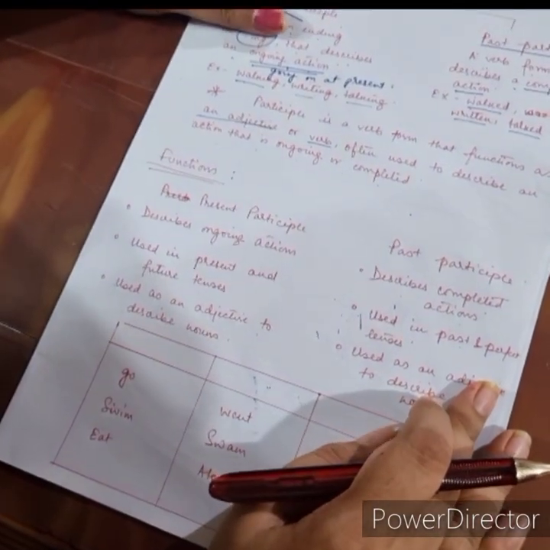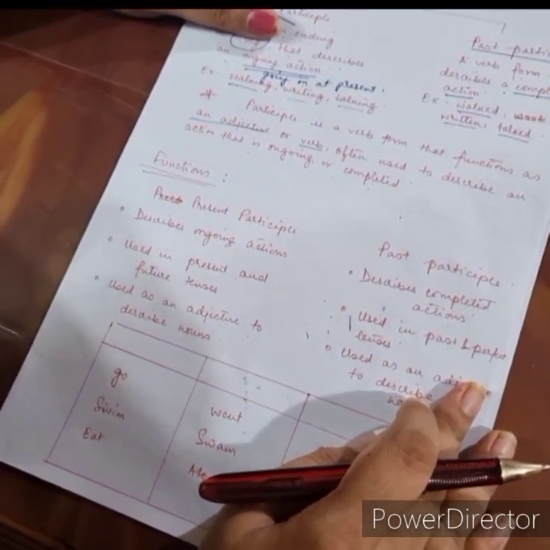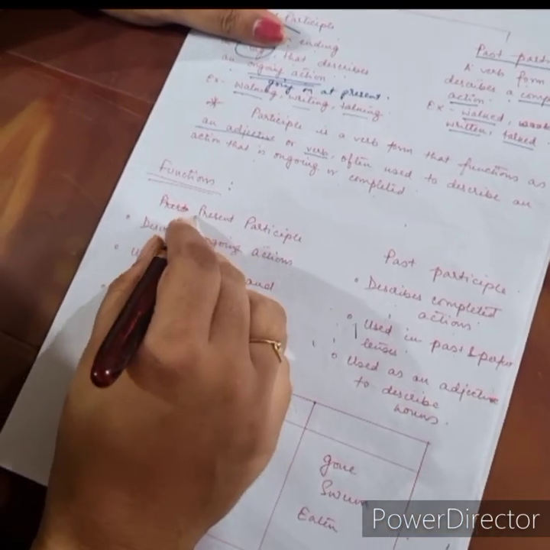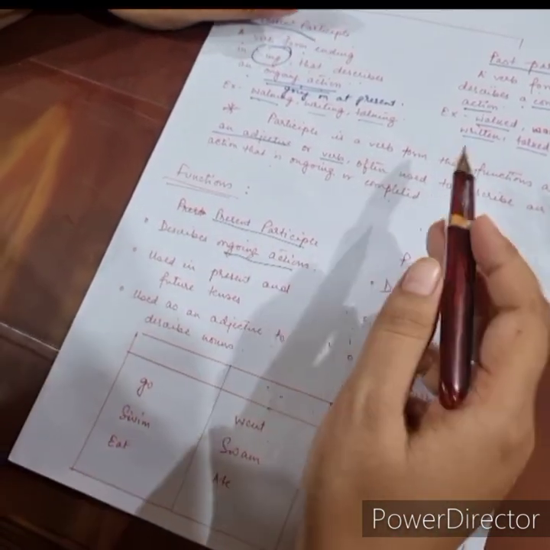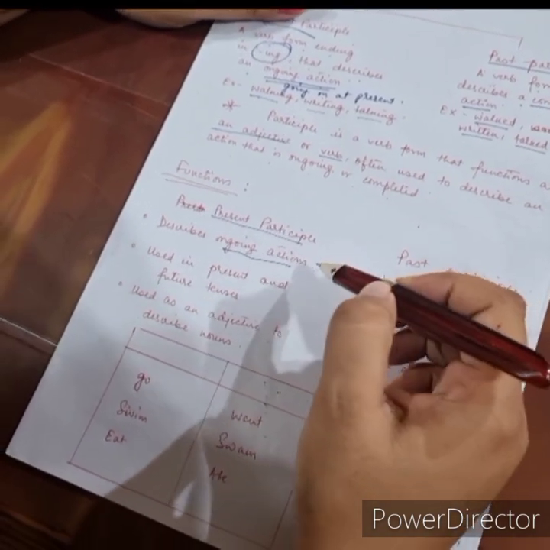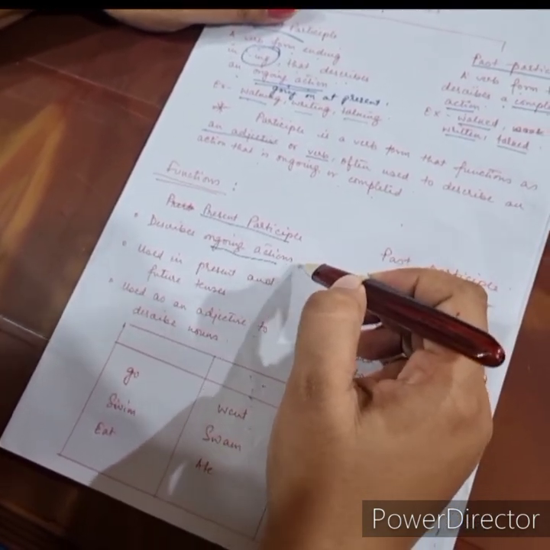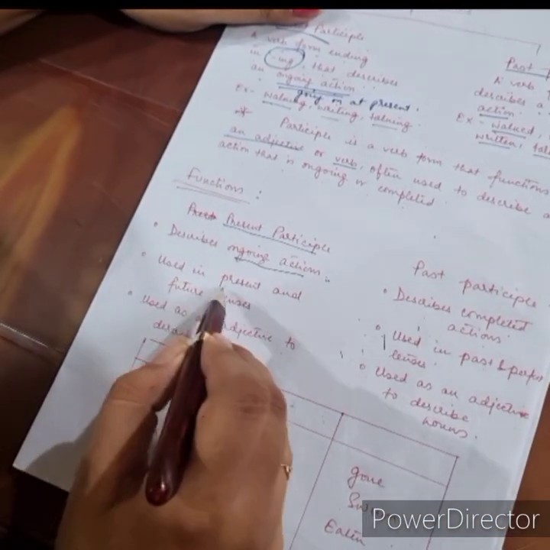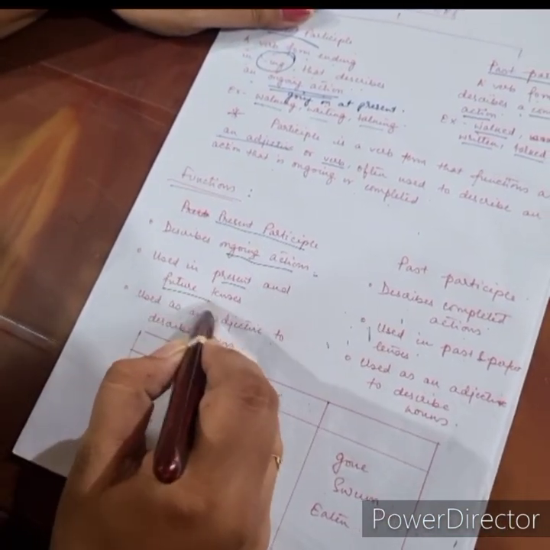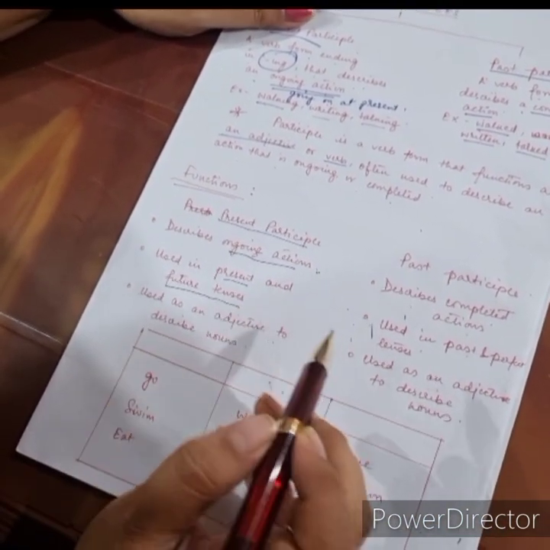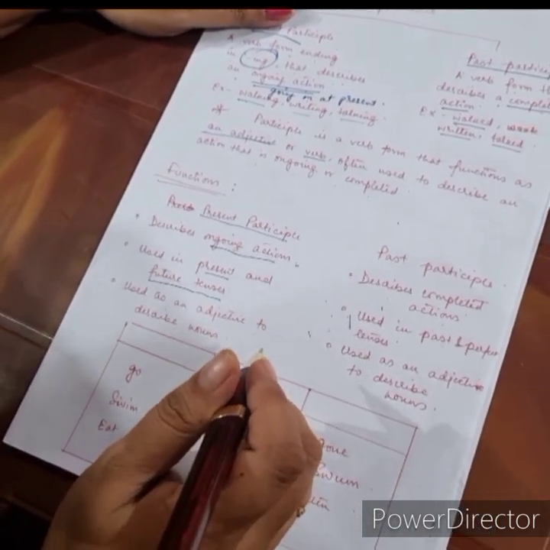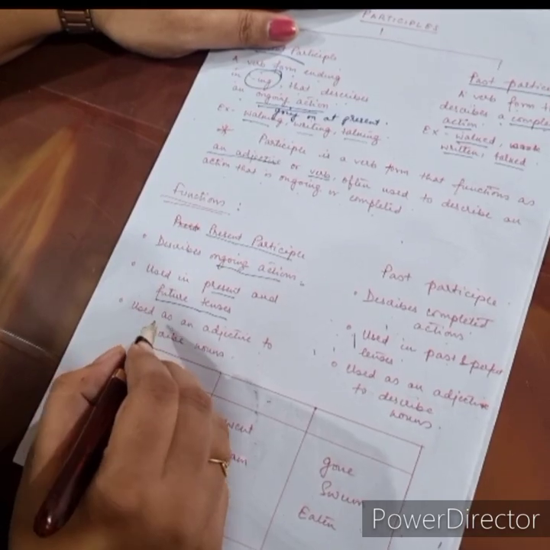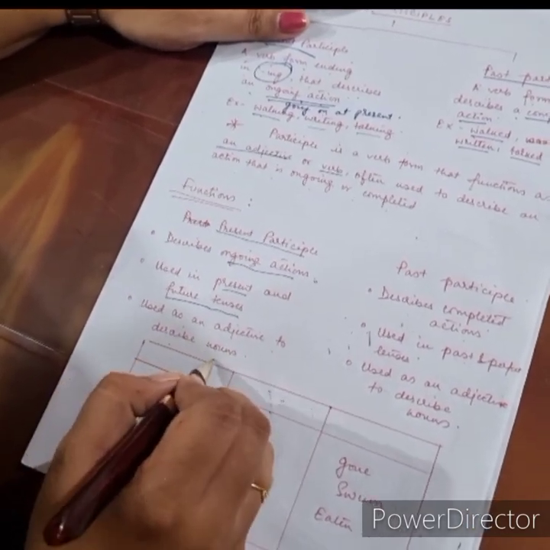Now we will come to the functions of the two kinds of participles. The present participle describes an ongoing action. It has already been mentioned that a present participle describes an action that is going on at present. It is also used in present and future tenses. We often use it in the present, like he is going or he will be going. It is used as an adjective to describe nouns.